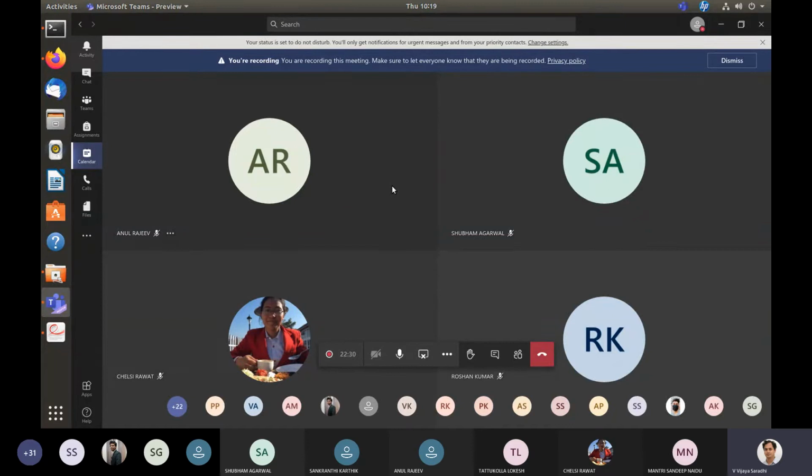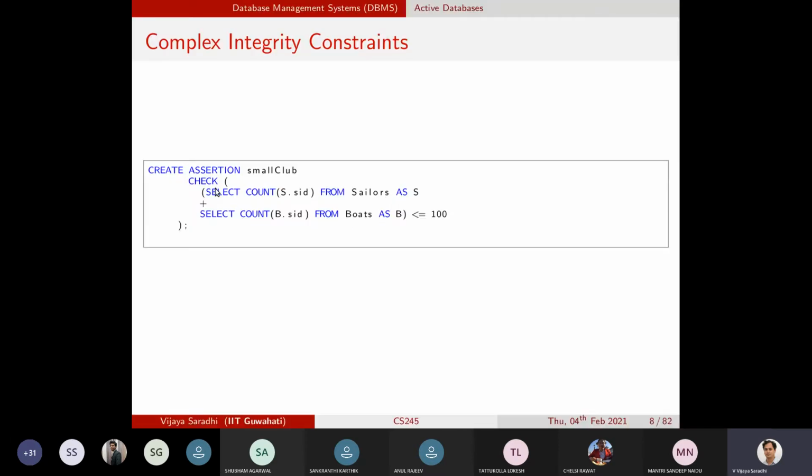Right. They check whether the state of the data pertaining to the variables, the programming state, is honored or not. And if it is violated, it will exit. Of course, it exits gracefully. So here the assertions can play a similar role, but they can spread across multiple tables. It need not be that assertions must spread across multiple tables.